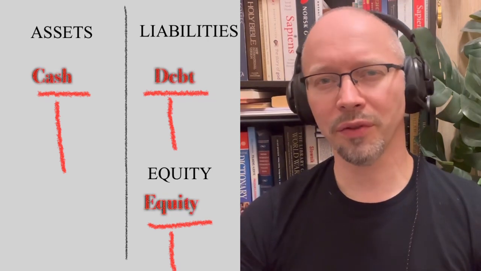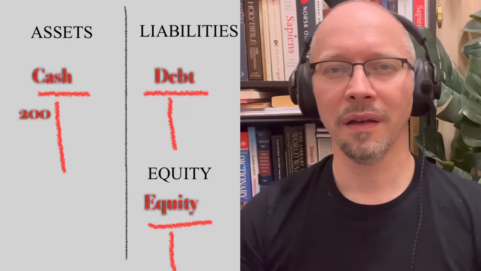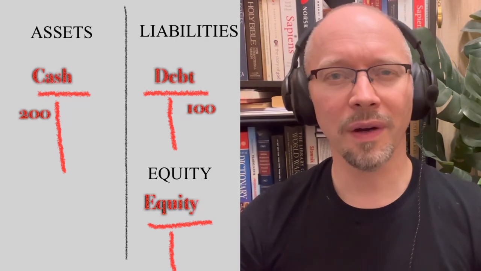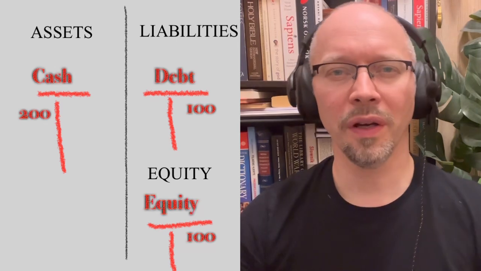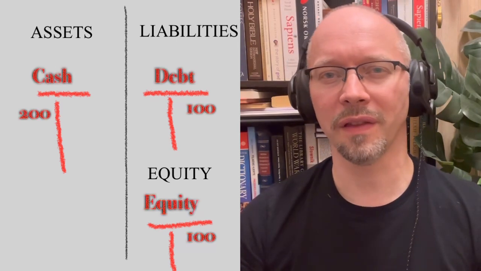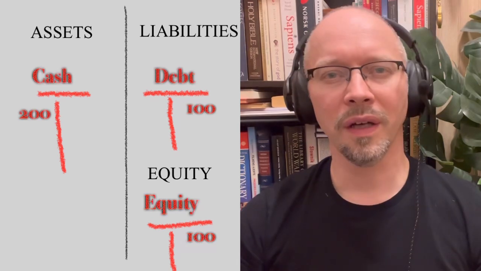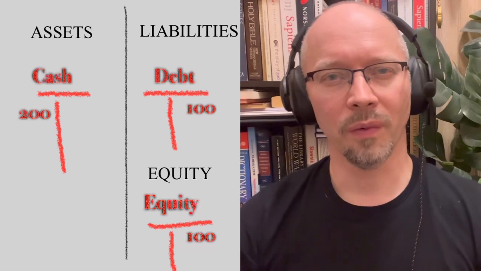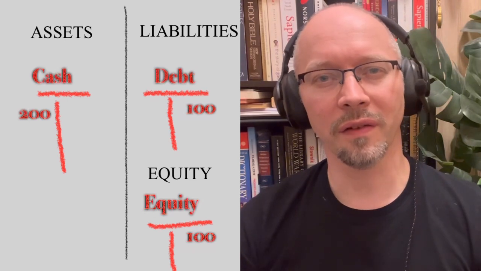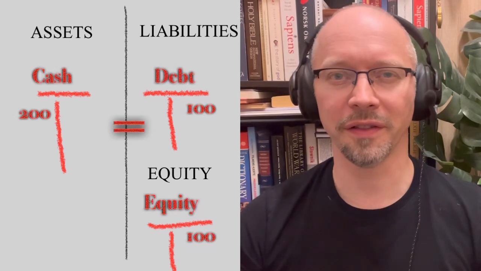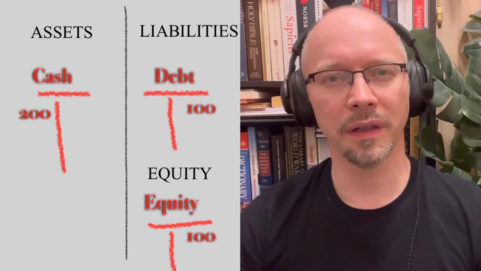Let's say we have $200 in cash. 100 of that is borrowed money and the other 100 is our own. We record this like that: 200 on the debit side of the cash account, 100 on the credit side of the debt account, and 100 on the credit side of the equity account. The balance is preserved.